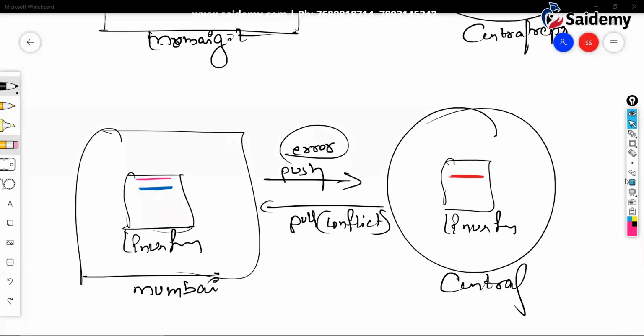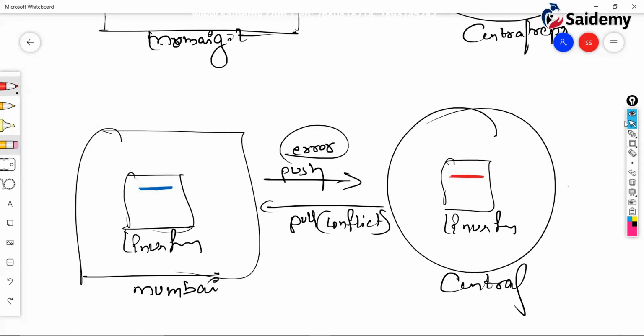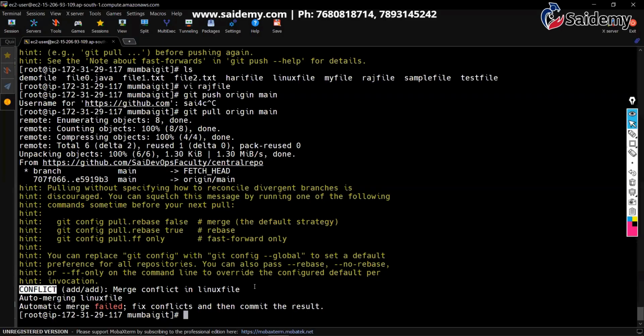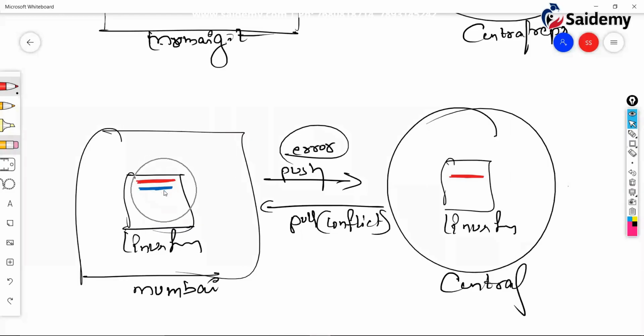See here. This is how I want to arrange the data. The way you want, you can arrange. If you have any queries, you can talk to the guy who pushed that file. This is the final arrangement I want. So resolve the conflict like this: red color top, blue color bottom. So open that file, vi. What is that file? Linux file. Correct? You can see the conflict between these two lines. Now, how do I want to arrange the data? I want red top, blue bottom.